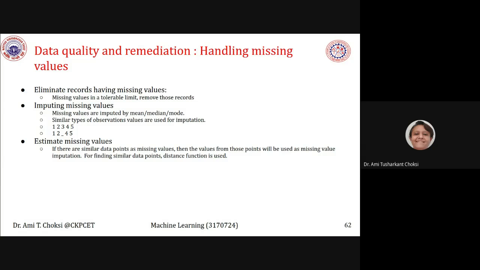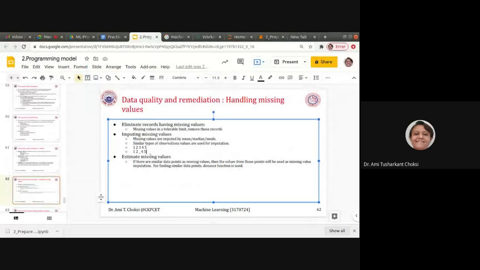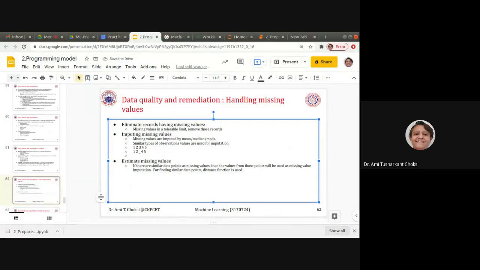So the distance methods we can use, and after that, according to that, we can have the replacement. For example, let me say you may have values like 2, 2, 3, 4, 5, 6.